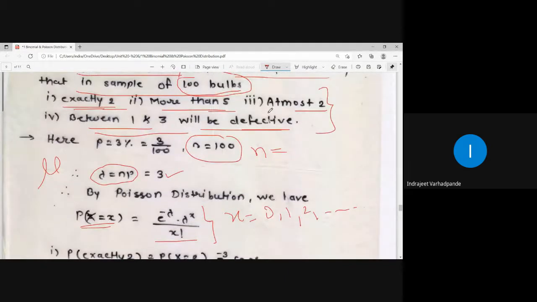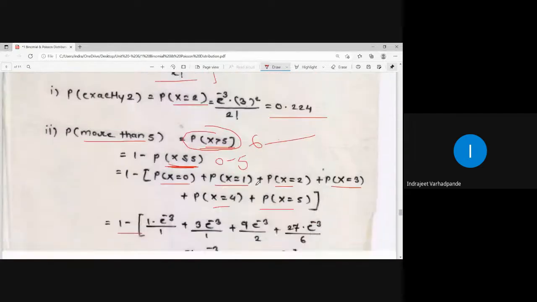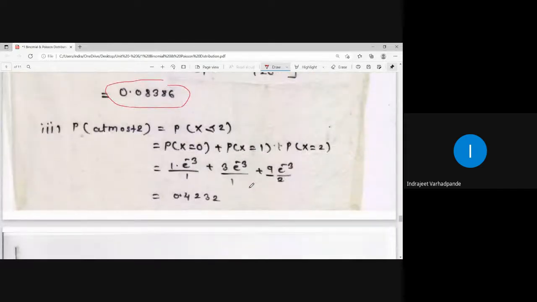P at most 2. The other quantity we are calculating is at most 2. At most 2 means the highest value is 2, means it is less than or equal to 2. It cannot go beyond this. So accordingly probability at x equal to 0 plus probability at x equal to 1 plus probability at x equal to 2. Only 3 values calculation you have to do.